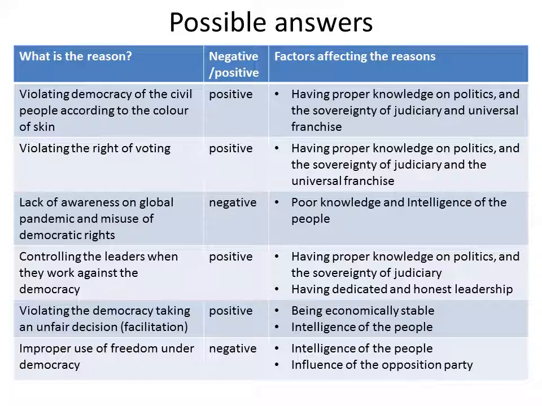The next situation is to control the leaders working against democracy. It is a positive sign which helps to preserve democracy. When the public is good and intelligent with proper knowledge of politics, they use the power or the rights to ensure democracy. Okay, what is the next one? Yes, the fifth situation is to stop the unfair decision. It is also a positive sign because such a decision will violate equity.